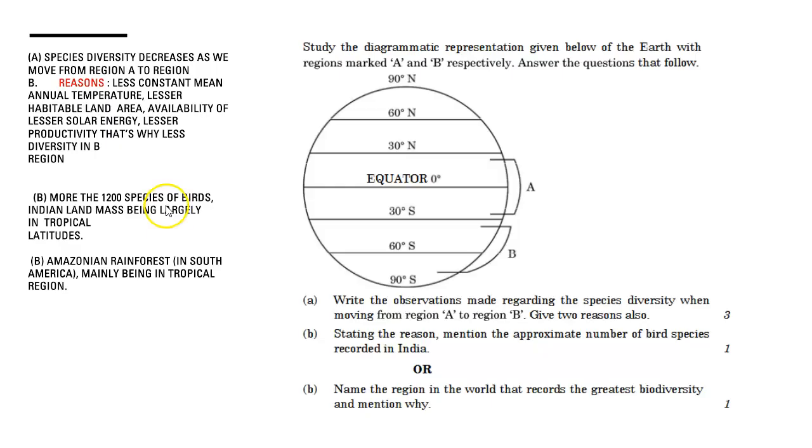Okay, and let's move to the OR question. Name the region in which the world record shows the greatest biodiversity. That is the Amazon rainforest for sure. From childhood itself, for quiz competitions and all, we are learning this, the diversity of the Amazon rainforest.